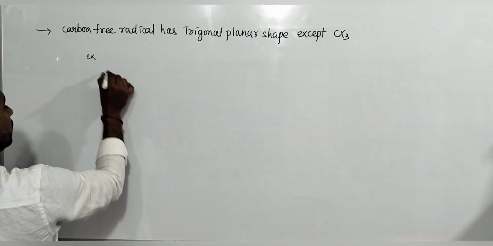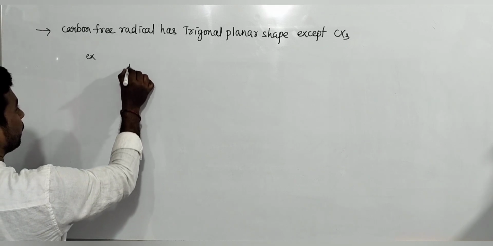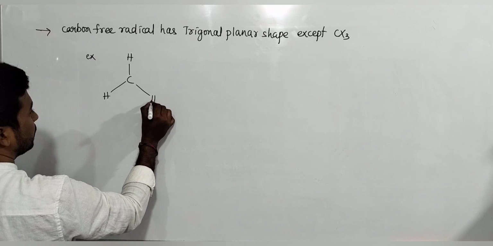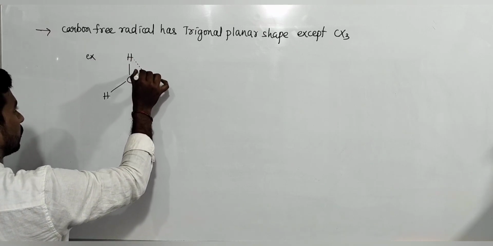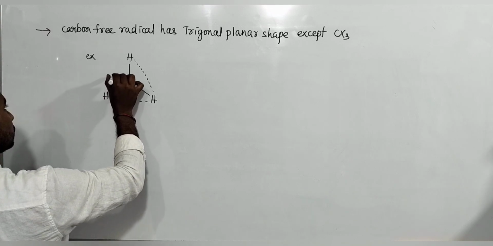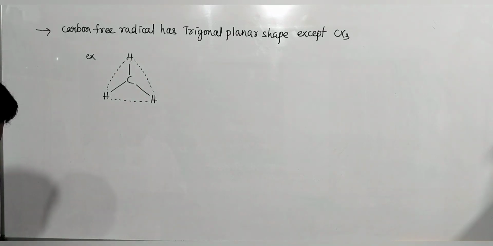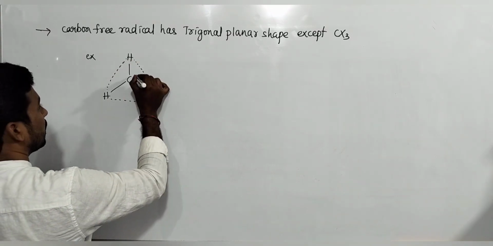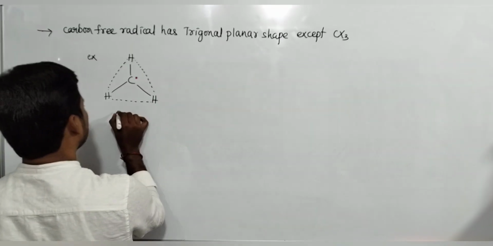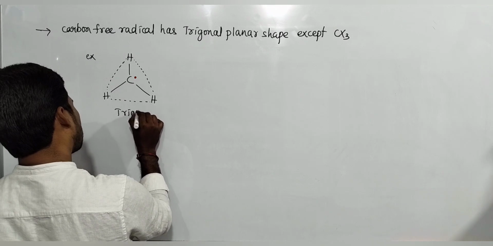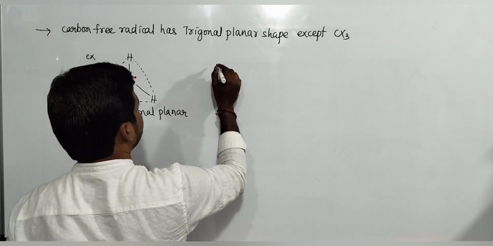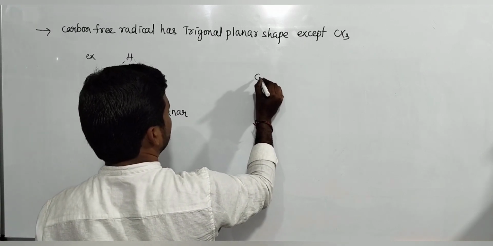Example, CH3. Which shape? Here it has trigonal planar shape. And then CX3.